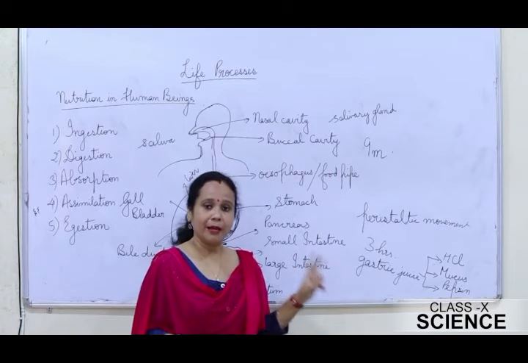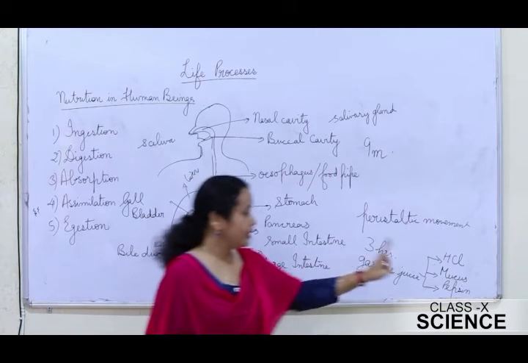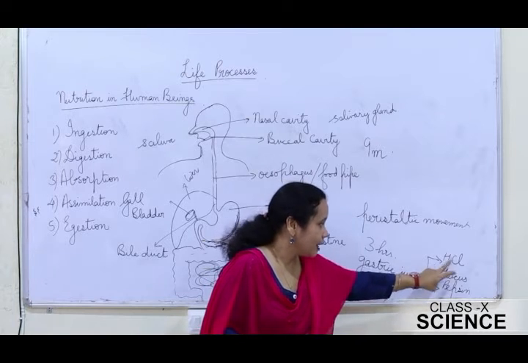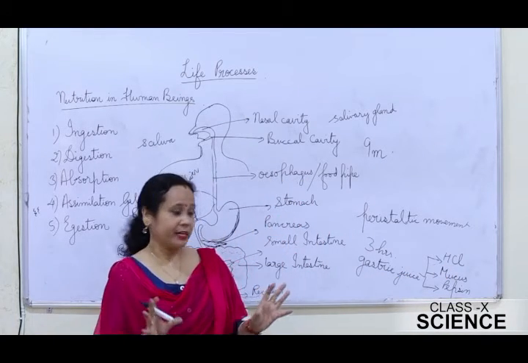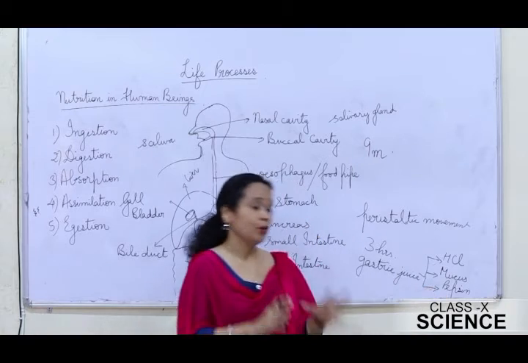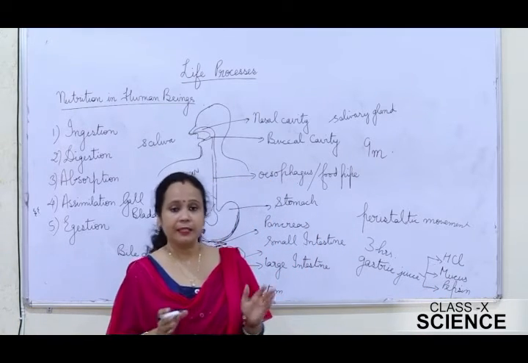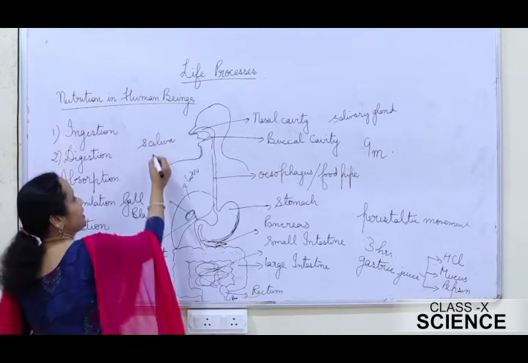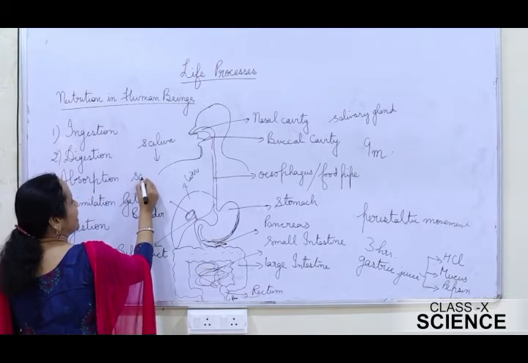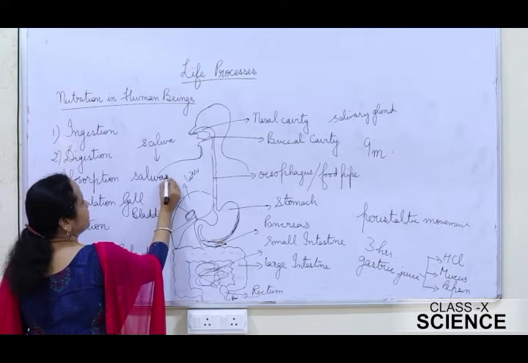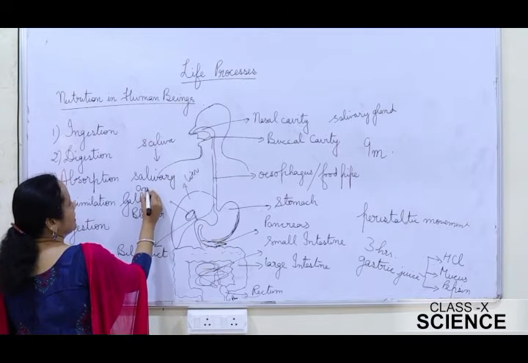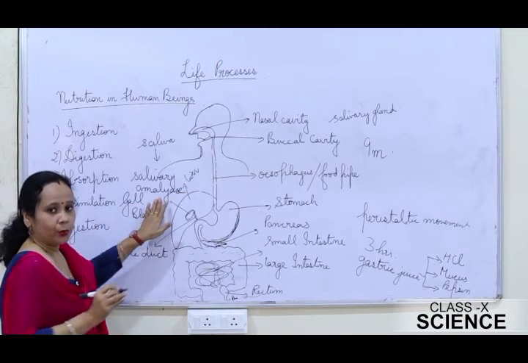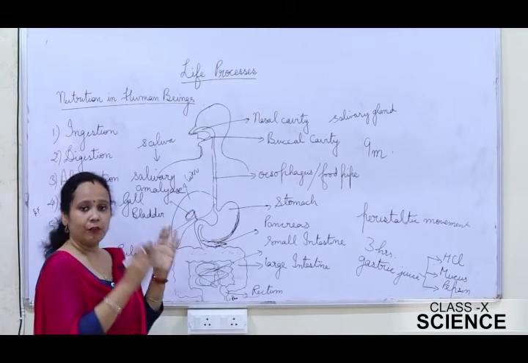One, killing of the microbes if they have entered through the food, and secondly it activates the enzyme pepsin, because it creates an acidic medium in which the enzyme pepsin can further break down the protein present in the food. I forgot to mention here what is the role of saliva. Saliva secretes an enzyme called salivary amylase which breaks down the starch present in the food